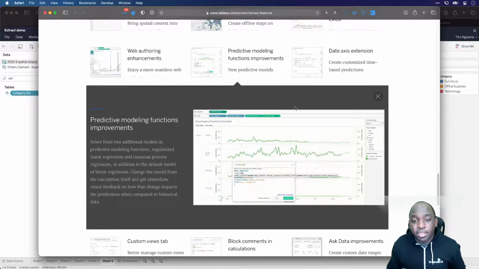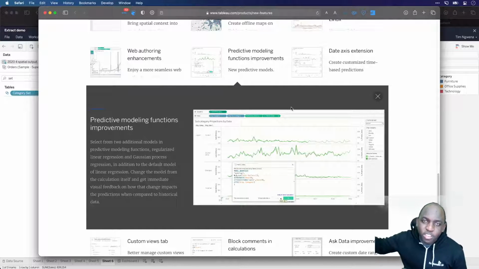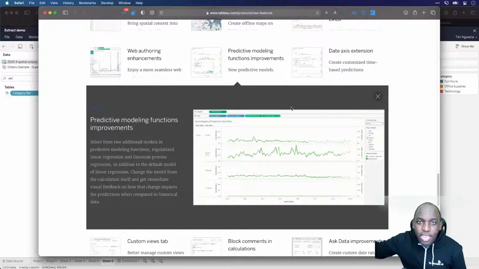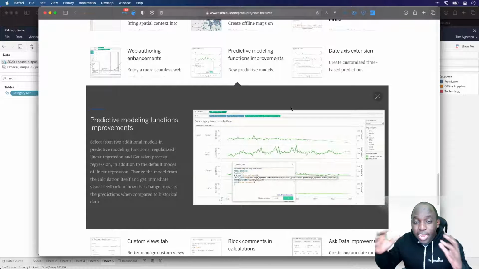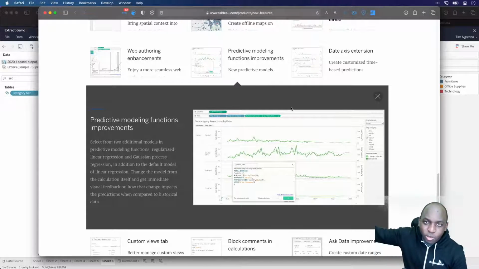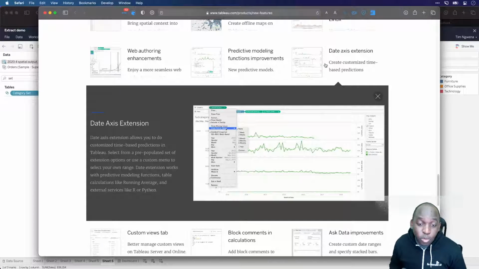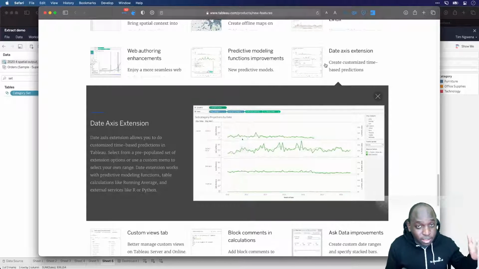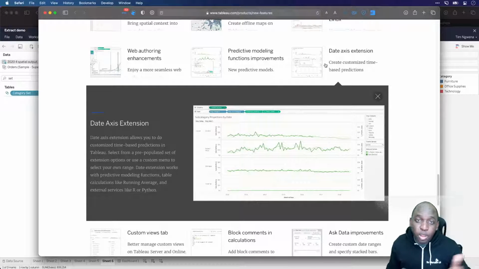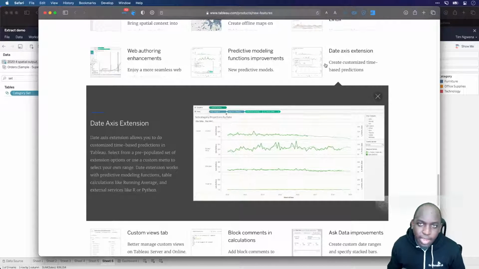The other thing is, whenever you're doing predictive modeling into the future and you need to see a month or two ahead, you always had this problem in Tableau where the date axis was limited. You couldn't go forward in time and let the model run through. So now we have this new feature in 2020.4, which allows you to add a date axis extension. I'm going to show you both of these features in the same demo. I'm going to go back to the browser and we're going to have a go at that.